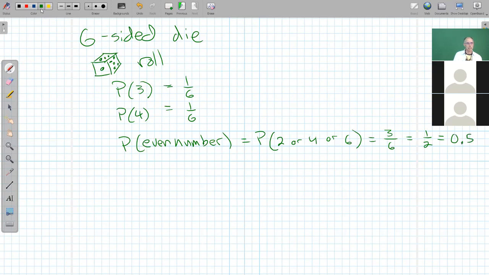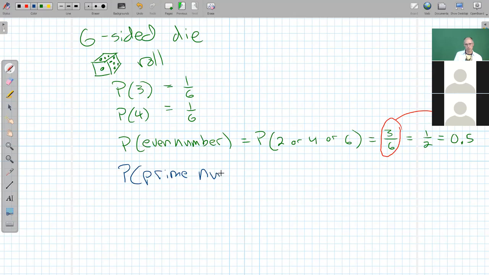With probabilities, I sometimes don't bother reducing them. Like this isn't okay to state an answer for a probability, because it shows me, hey, there were 3 favorable outcomes, there were 6 total outcomes. And then sometimes I'll just go straight from that maybe to the decimal or percent version. So it's okay, in my opinion, to not reduce probabilities sometimes, because again, they show us favorable outcomes and total outcomes. Other thing I could ask is, what's the probability of getting a prime number?